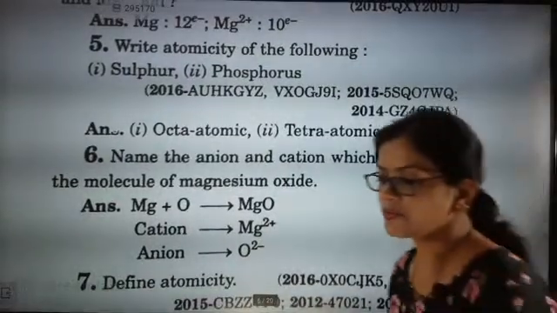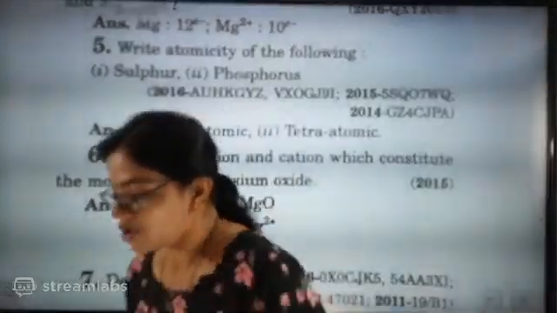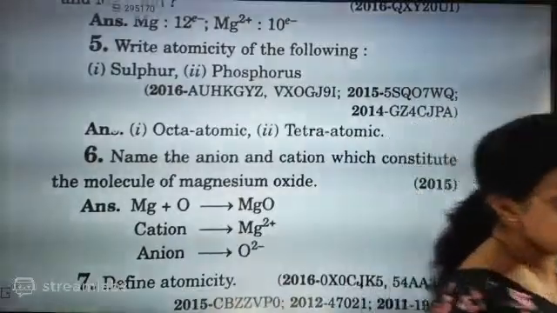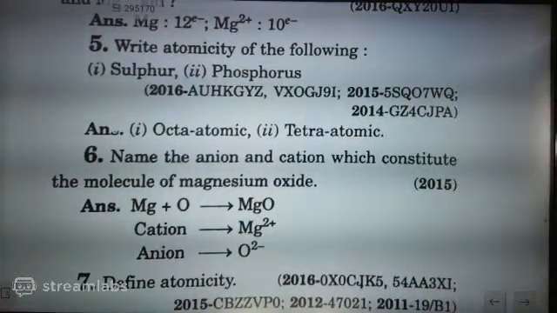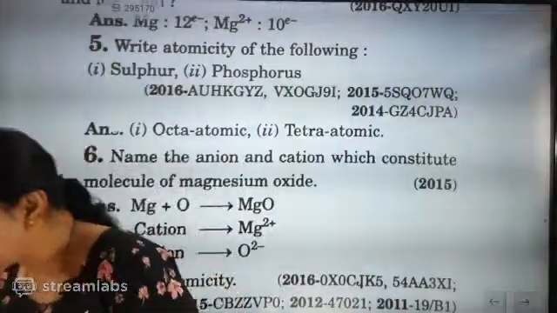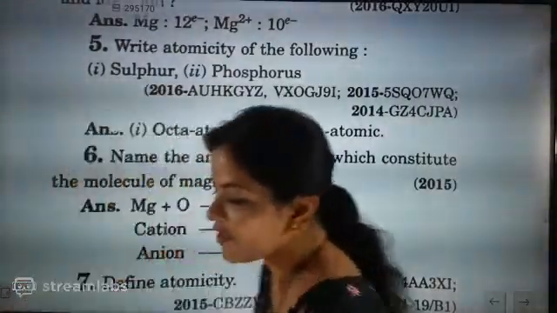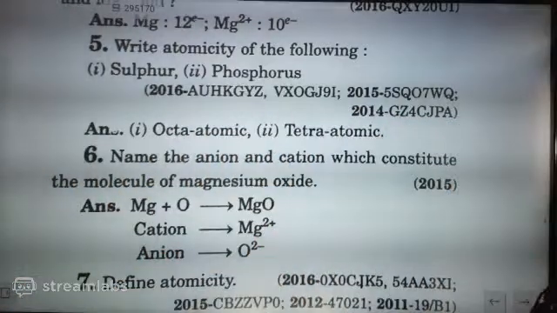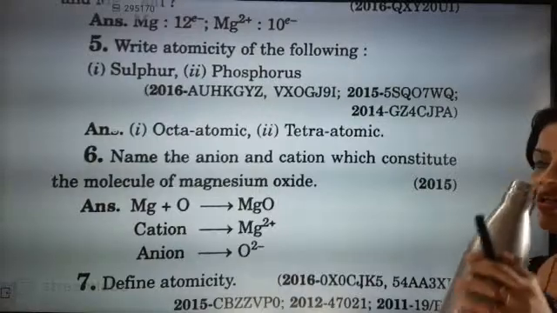Define atomicity. You all know what atomicity is. Tell me the answer for atomicity. Okay, very good. Now, Shikha, answer this question. Define atomicity.